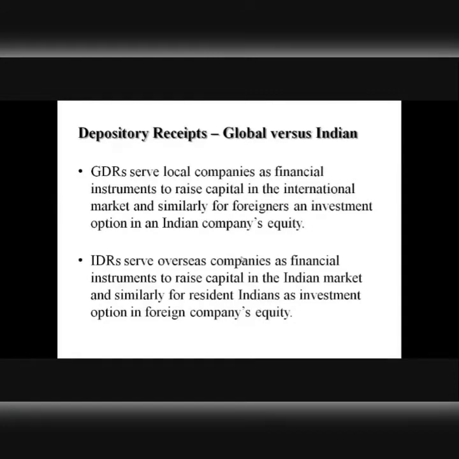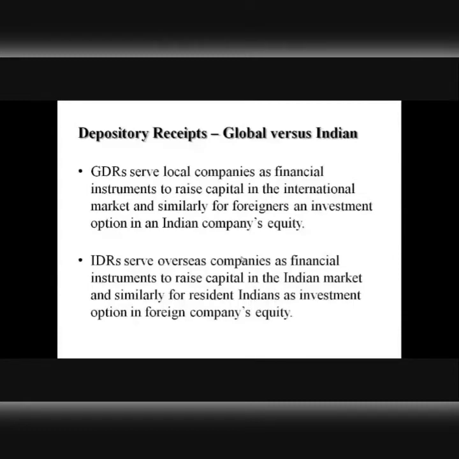If an Indian company wants to raise foreign currency equity, whether that foreign currency is a US dollar or a euro or a Dutch mark, that Indian company can do it, but it has to issue DRs, which will be known as GDRs, global depository receipts, right? These global depository receipts will then be listed on any stock exchange which operates overseas.